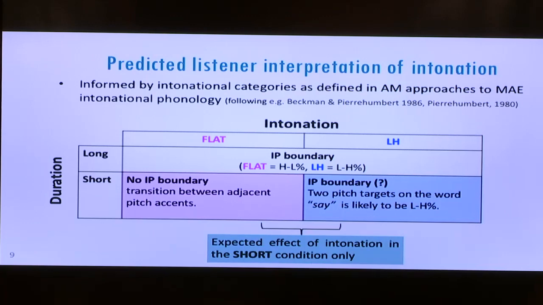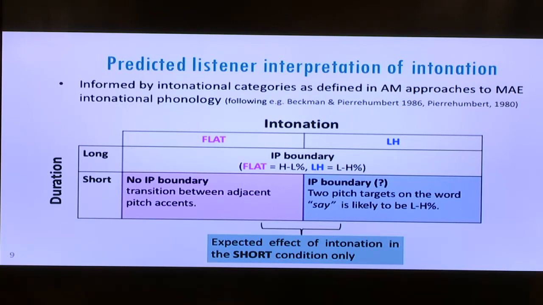Now you may be wondering why these were chosen as variables. Their selection was informed by the interpretations listeners might be predicted to have in reference to intonational categories as defined in autosegmental-metrical approaches to mainstream American English intonational phonology. So specifically, it was predicted that in the long condition, both contours should be acceptable boundary tones, what we might transcribe as H-L% and L-H% for the flat and low-high condition respectively. But crucially, in the short condition, there's a predicted asymmetry in interpretation. The flat contour when compressed should be interpreted not as any sort of boundary, but simply as a transition between adjacent pitch accents.